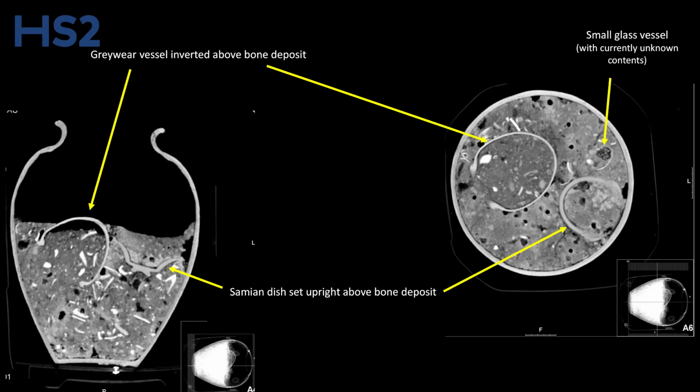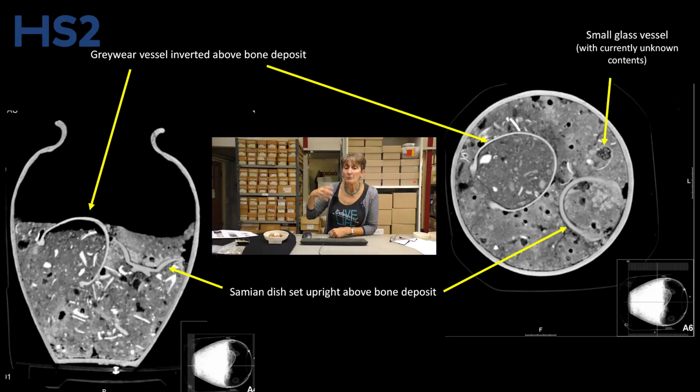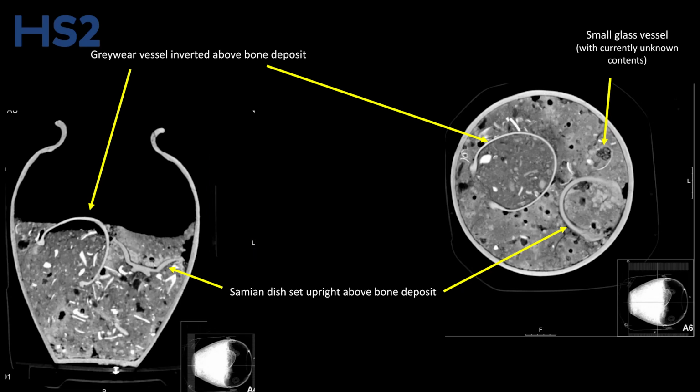However, what we can see is that there were items that were placed on top of the bone. They were grave goods. There's a greyware vessel that was placed upside down on top of the bone, and also to the other side you could see there was a ceramic dish, probably a Samian-ware dish, because I haven't excavated this yet, I can't be absolutely sure, but that's what it looks like. A Samian dish also placed on top of the bone. The other thing which only showed up in one slice of this CT image is what I think is a small glass vessel. Now that has got some separate contents in it, which I don't know what they are yet. This demonstrates that these items were only included at the time of burial. They weren't on the pyre.